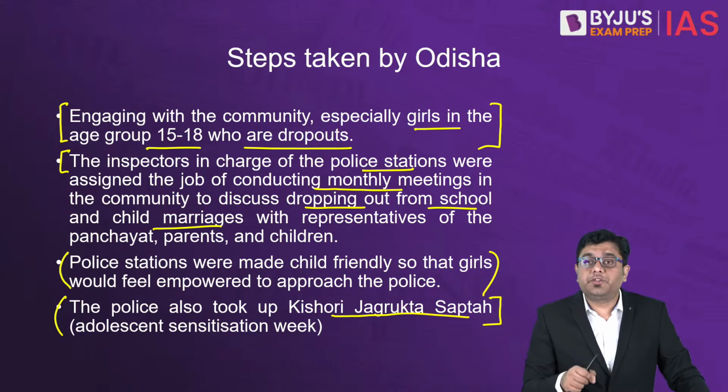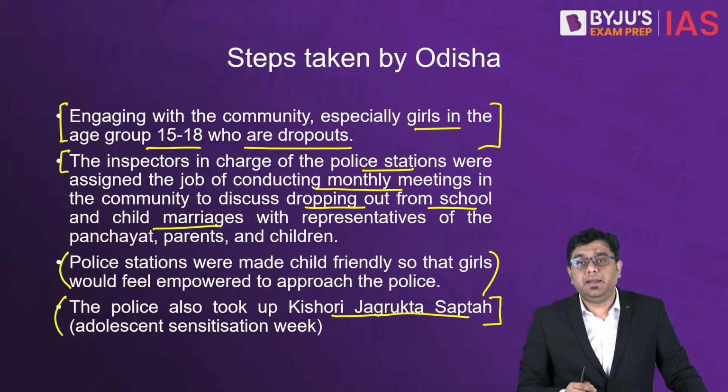Now this modus operandi, or method of operation, gives you an idea about what needs to be done ideally.